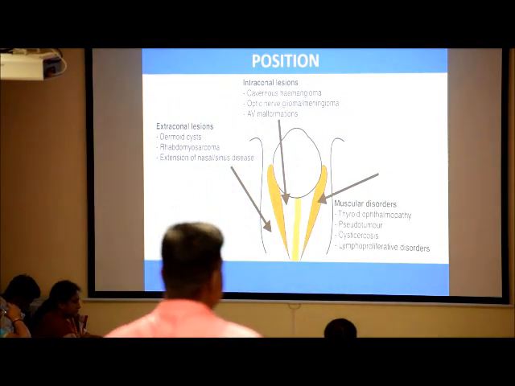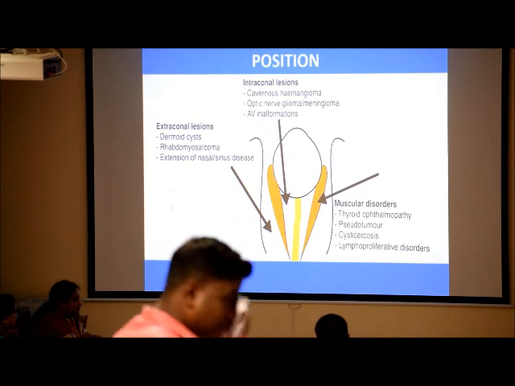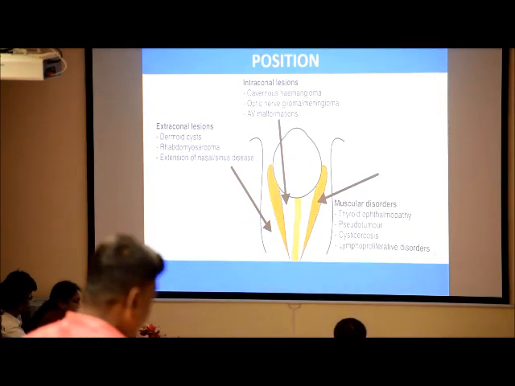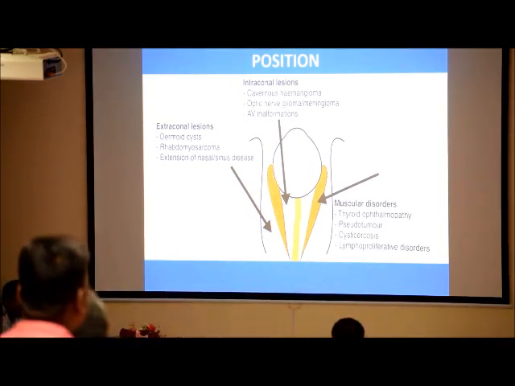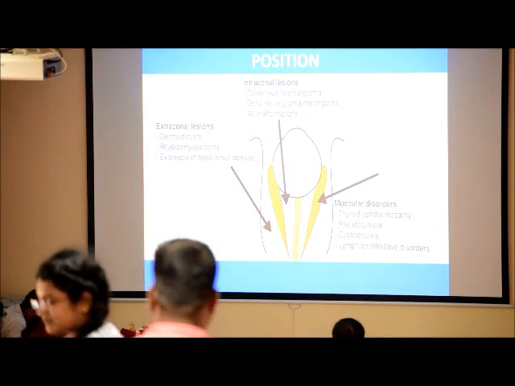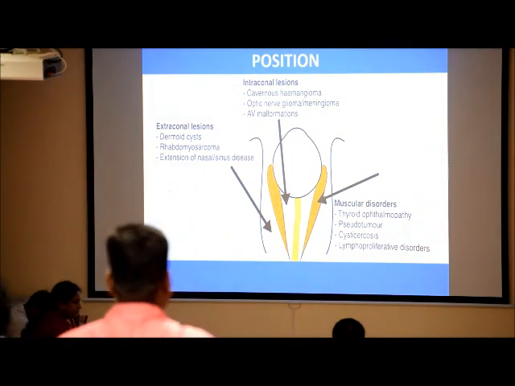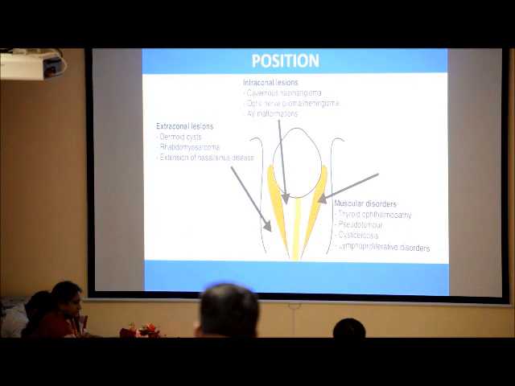Now coming to the position of the lesion, it can be intraconal, like cavernous hemangioma, optic nerve glioma, AV malformations. It can be extraconal, like dermoid cyst, rhabdomyosarcoma, extension from nasal and sinus diseases, lacrimal gland mass, muscular disorders like thyroid ophthalmopathy, pseudotumor, and cysticercosis.